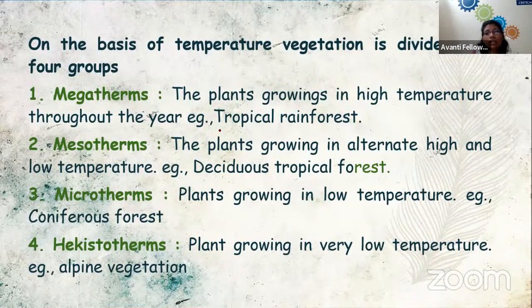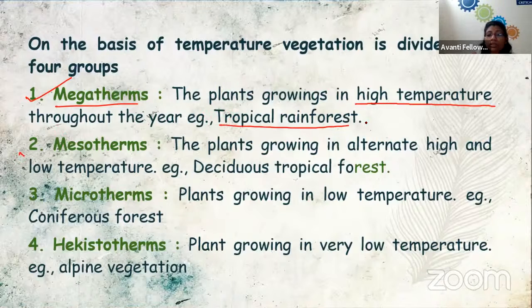Now, there are four types of vegetation. We can group the vegetation into four different groups on the basis of temperature. First is megatherms. These are the plants which grow at a high temperature throughout the year, for example, tropical rainforest.